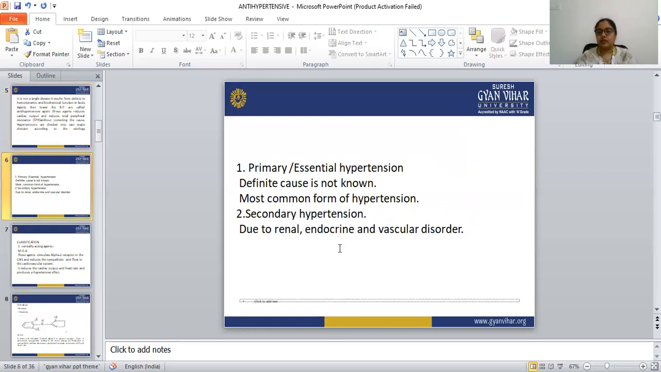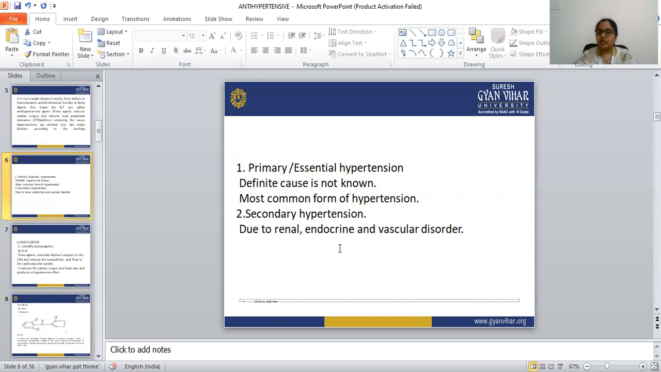So the first is primary hypertension, or essential hypertension, and the second is secondary hypertension. The cause of primary or essential hypertension is not known. It is the most common form of hypertension, but the cause is unknown.